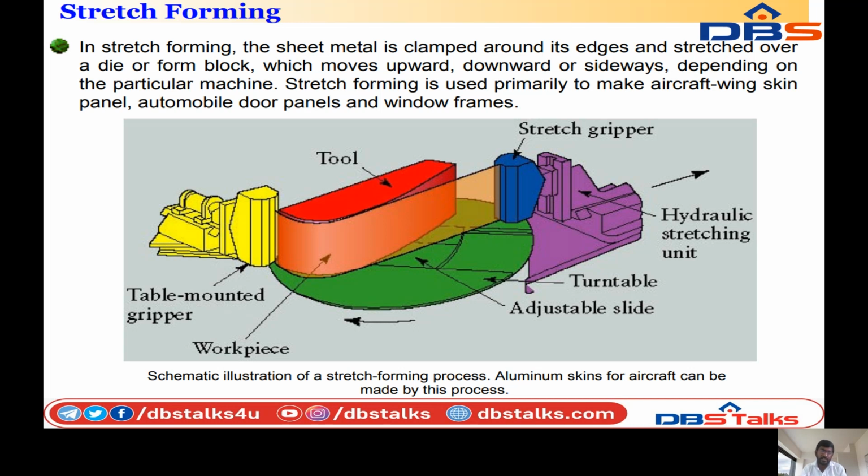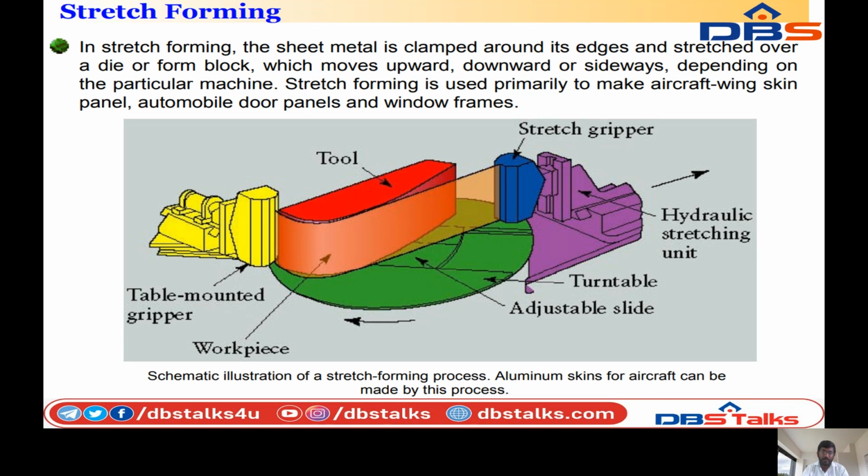This is a schematic illustration of the stretch forming process. Aluminum skin for aircraft can be made by this process. In this process, we arrange the table-mounted grippers for gripping the part. The red color indicates the workpiece, and the stretch grippers are attached to the hydraulic stretching unit.